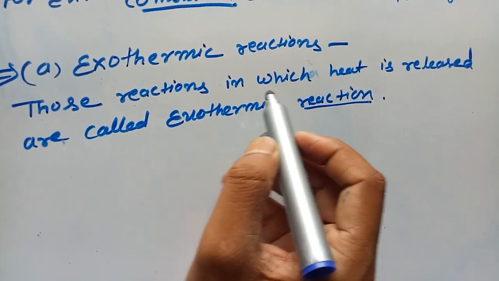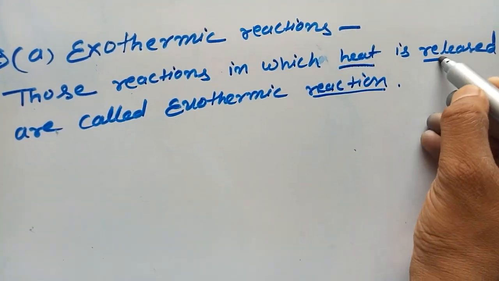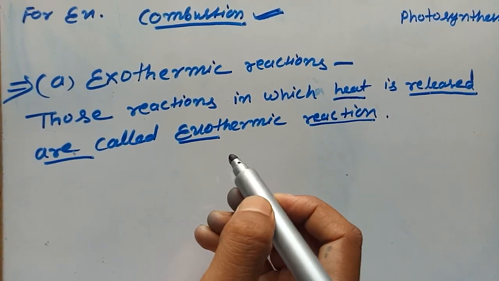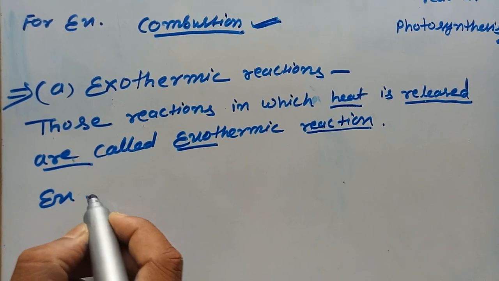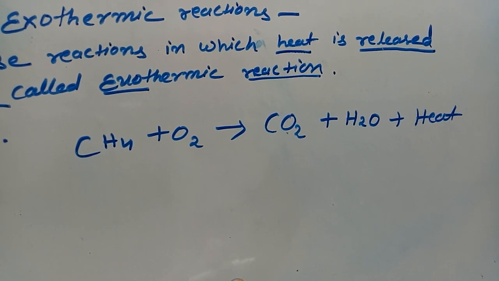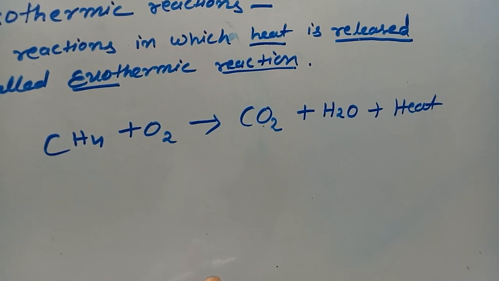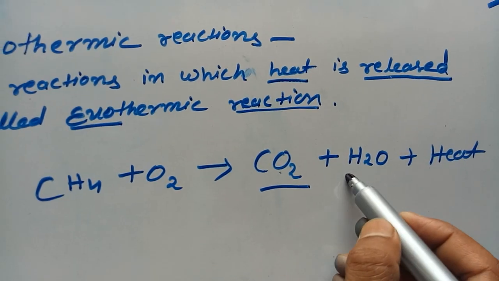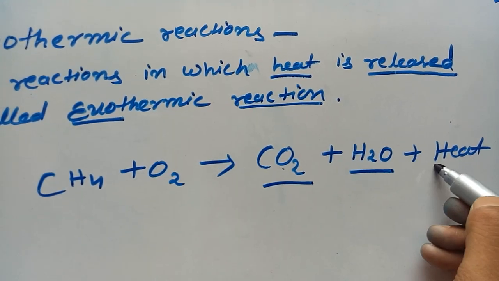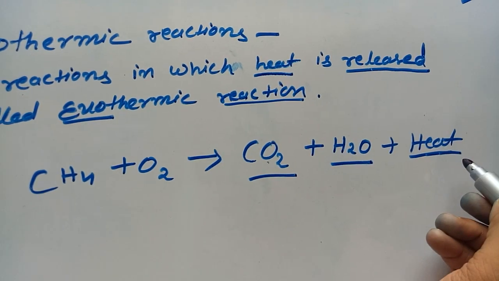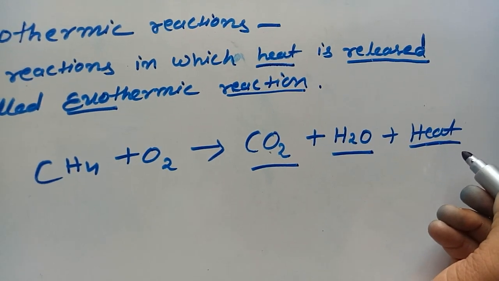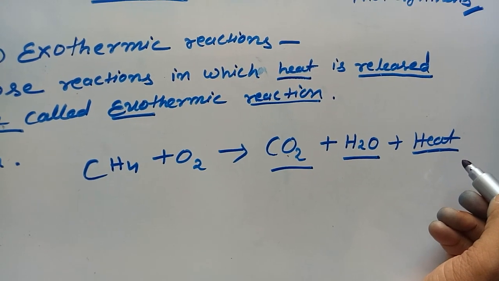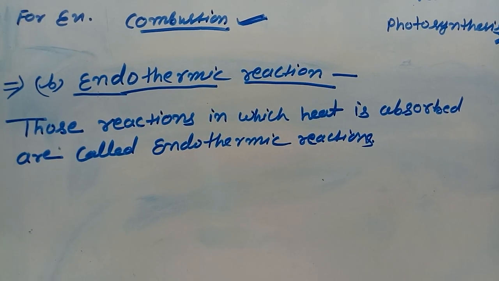Those reactions in which heat is released are called exothermic reactions. Example: when we burn methane in the presence of air or oxygen, it produces carbon dioxide, H2O vapor, and heat is released during this reaction. So this is an example of an exothermic reaction. Now we can define endothermic reaction.